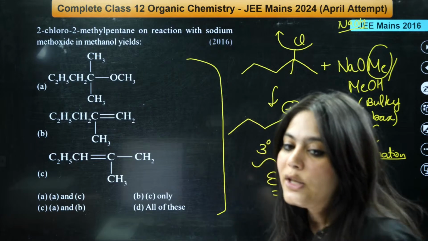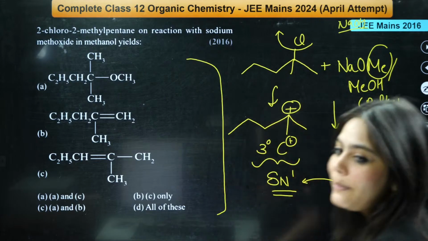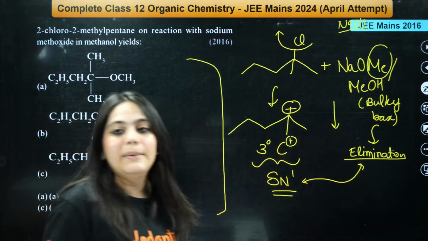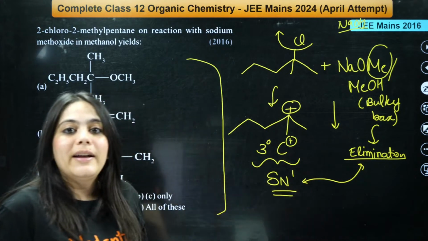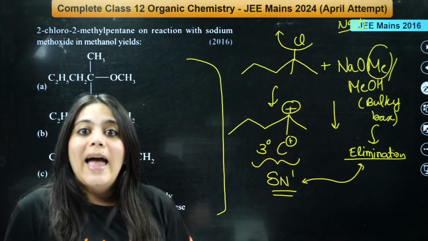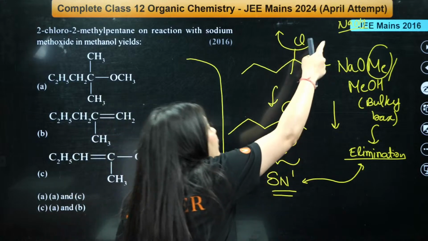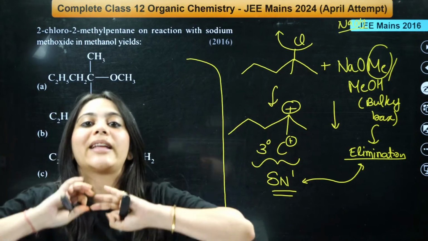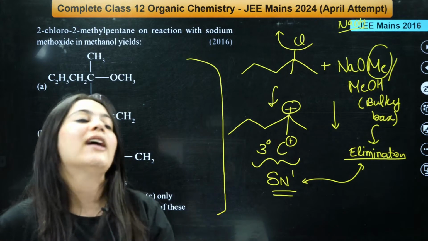Okay. But did you understand the concept? The concept that I just told you. The concept is it will show both elimination and SN1 reaction. Elimination, why? Because a bulky base is used. SN1, why? Because if I remove this chlorine, I'm getting a tertiary carbocation, very stable. Definitely will undergo substitution reaction as well.